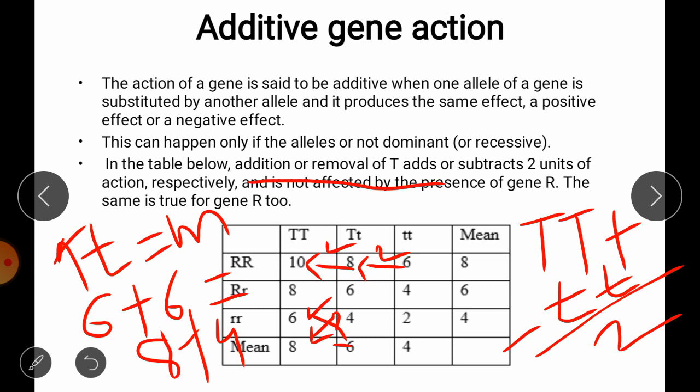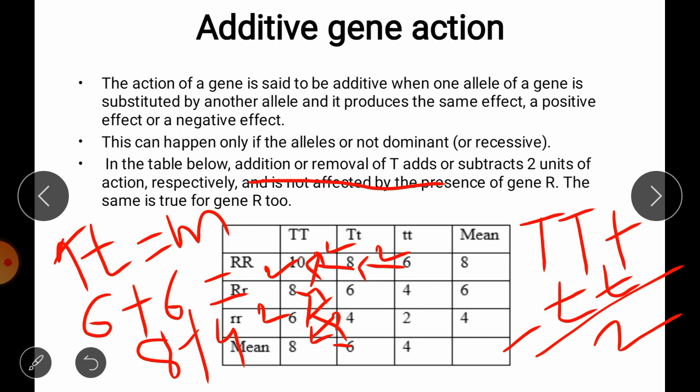In the same manner, it is true for the R gene. If we go from this homozygous recessive towards the heterozygous one, addition of capital R will add 2 units of action. In the same manner, if we add another capital R, it will again add or subtract the 2 units of action.